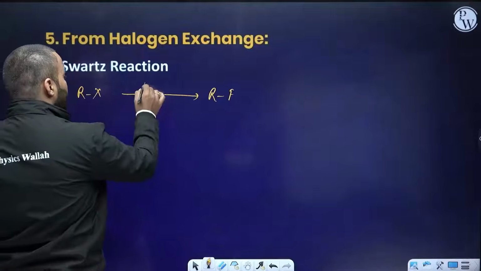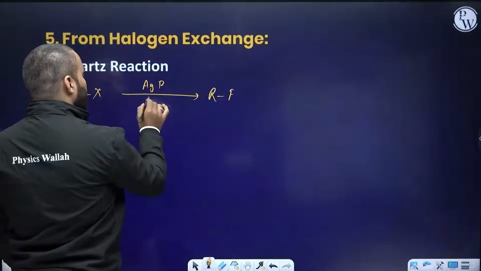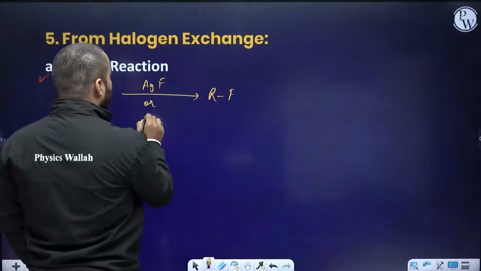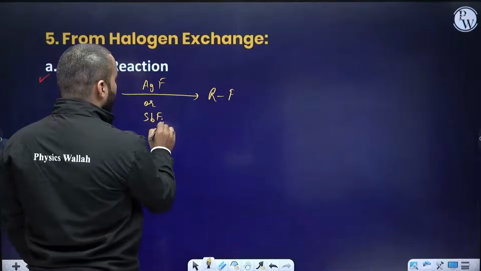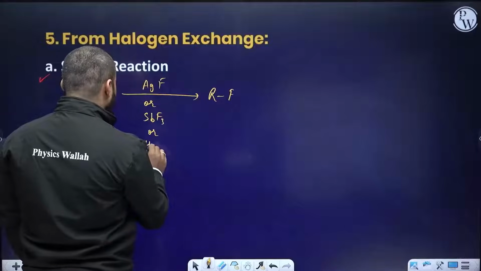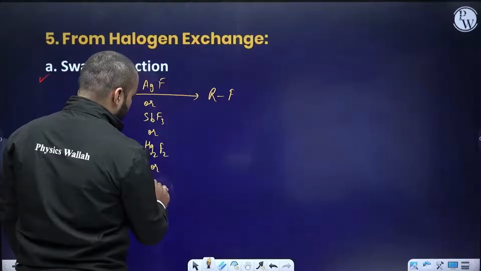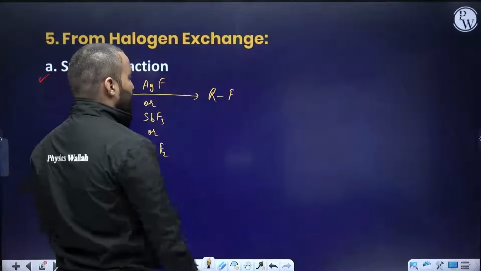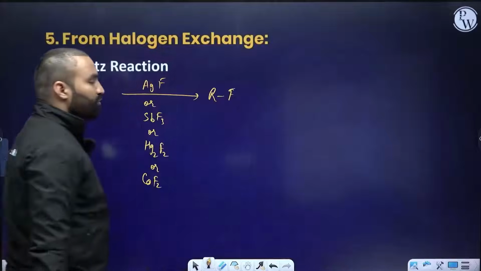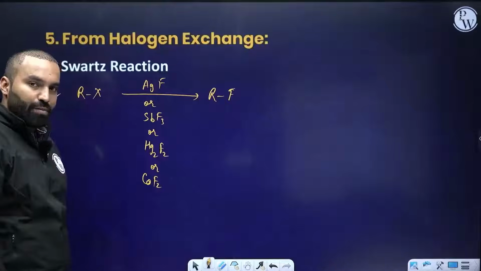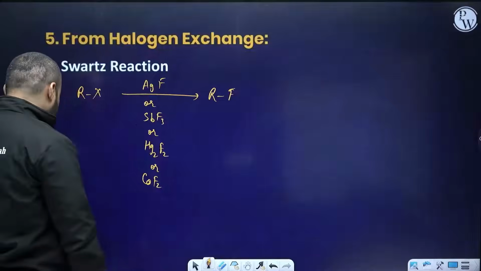You can use AgF, or you can use SbF3, or you can use Hg2F2, or you can use CoF2. All of these are fluorinating agents. The product formed would be RF. This is known as Schwarz reaction. Very important name reaction, Schwarz reaction.